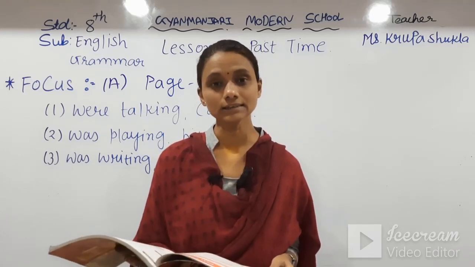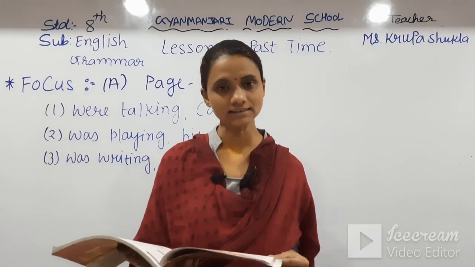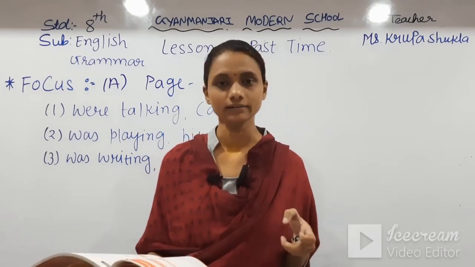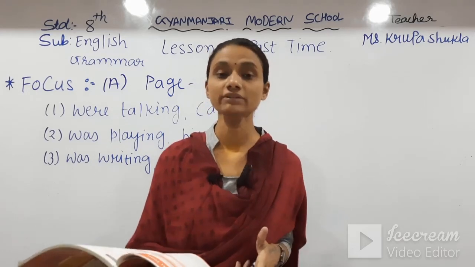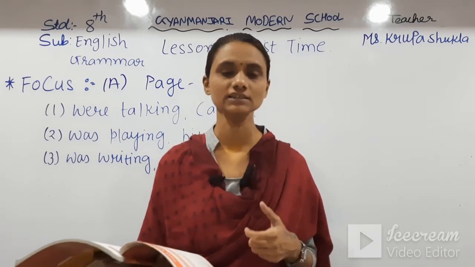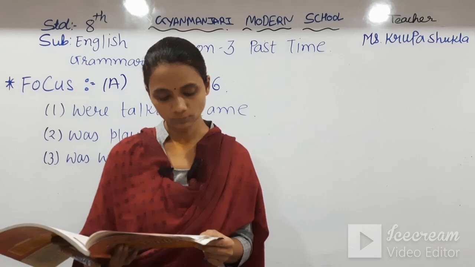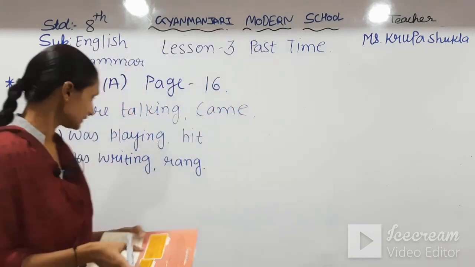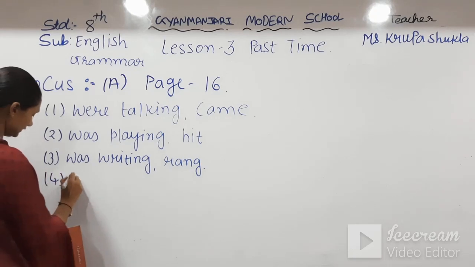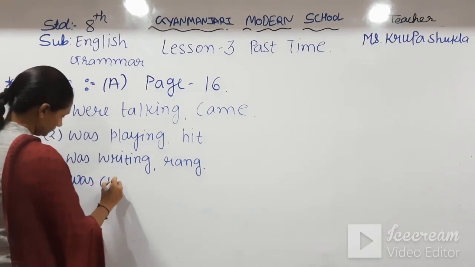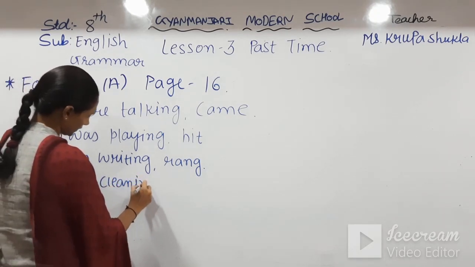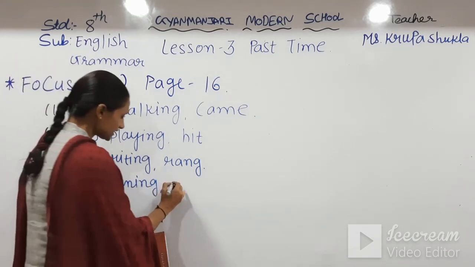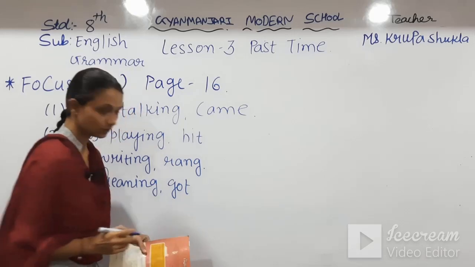When we have this kind of situation in an exercise, generally we use past continuous and simple past together. So number 4 is was cleaning, and the past form of get is got.